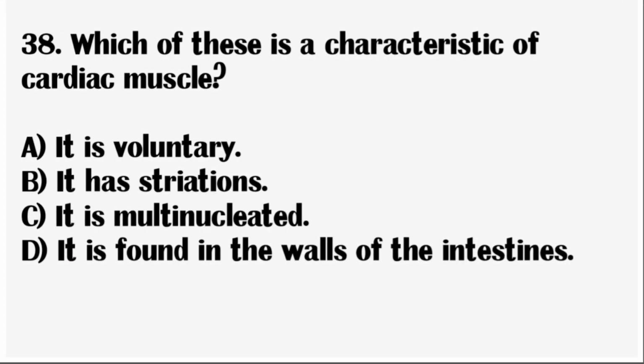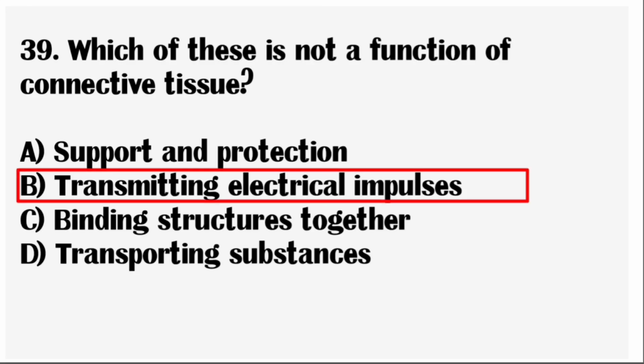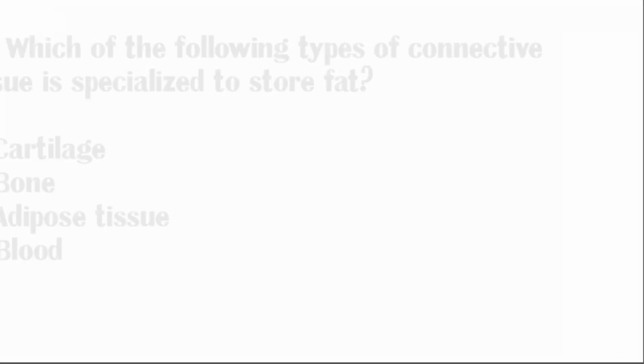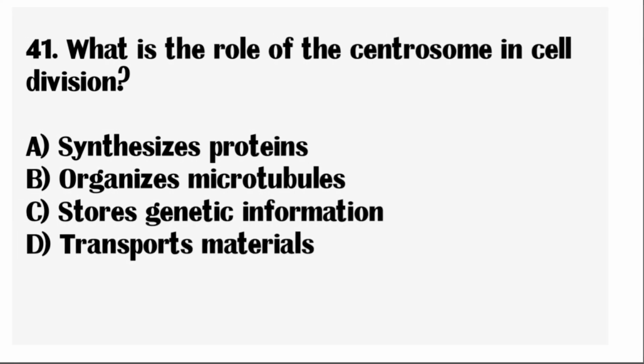Next question, which of these is a characteristic of cardiac muscle? Correct answer: it has striations. Next question, which of these is not a function of connective tissue? Correct answer: transmitting electrical impulses. Next question, which of the following types of connective tissue is specialized to store fat? Correct answer: adipose tissue. Next question, what is the role of the centrosome in cell division?